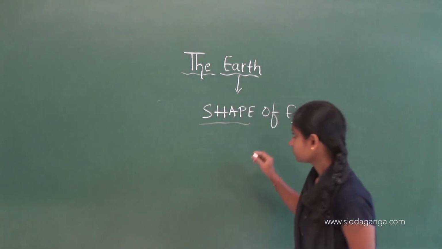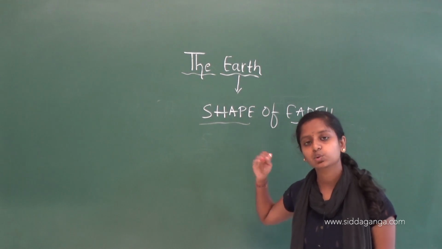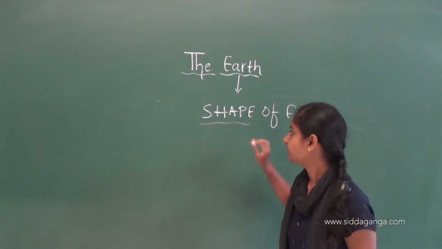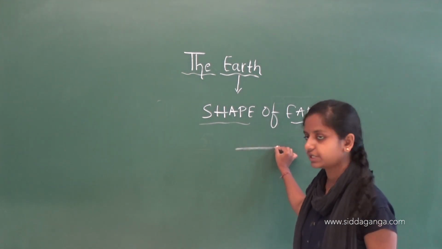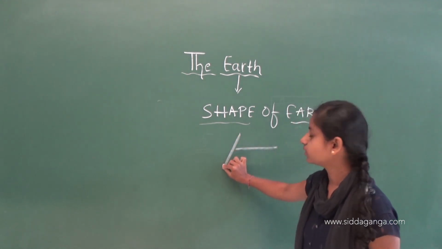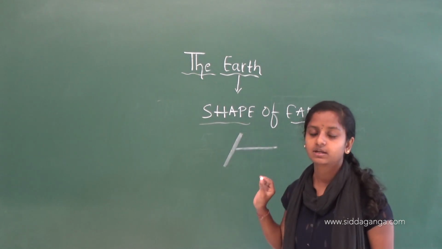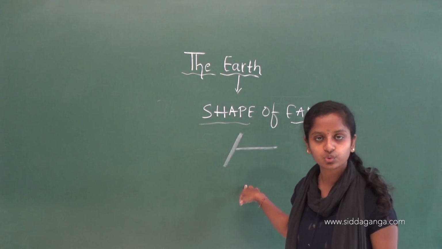So in the olden days, people believed that our earth is flat in shape and has steep slopes or sloping sides. But that is not true.